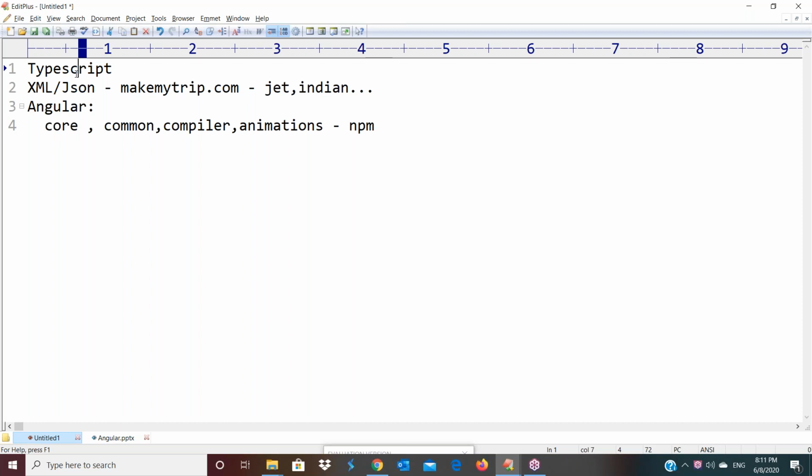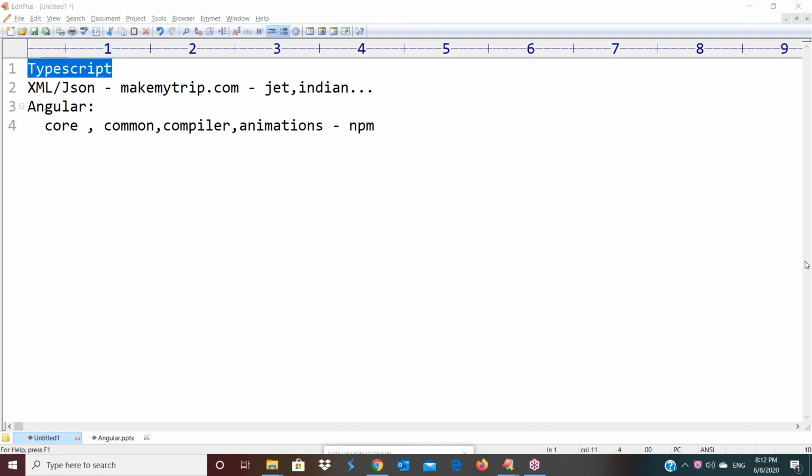TypeScript. Before that, JavaScript. To learn AngularJS, we use JavaScript. To work with Angular, we use TypeScript. Is it clear? The 1.0 is the AngularJS framework. From 2.0 onwards, it is Angular. That's why here we should know complete TypeScript. Due to that reason, tomorrow onwards I'm starting TypeScript concepts.